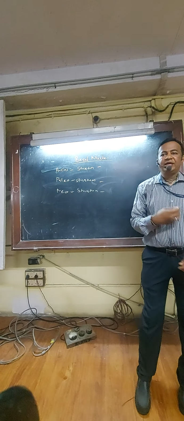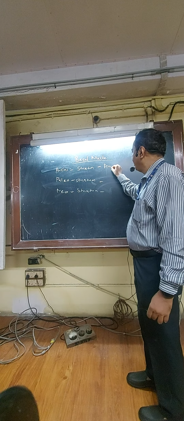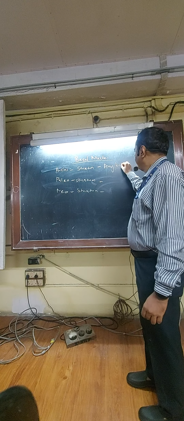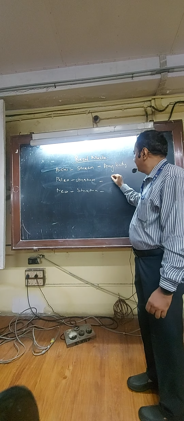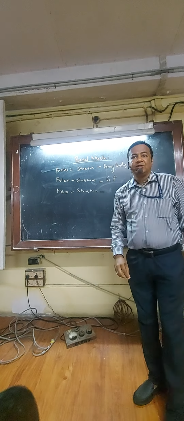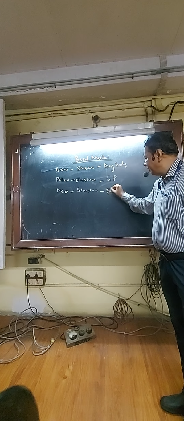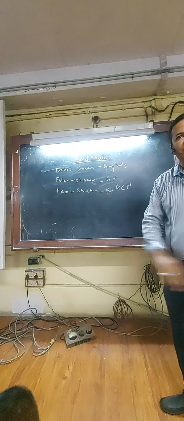In basal nuclei also there is archistratum, which is formed by the amygdaloid body. Paleostratum, which is formed by globus pallidus. Neostratum, which is formed by putamen and caudate nucleus. Are you aware of this terminology?